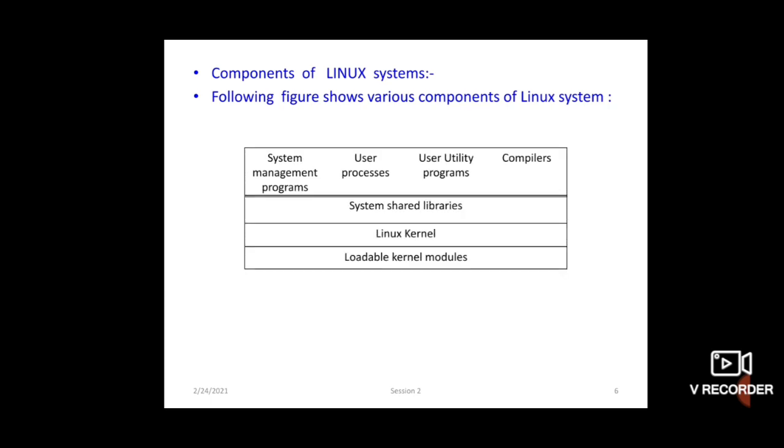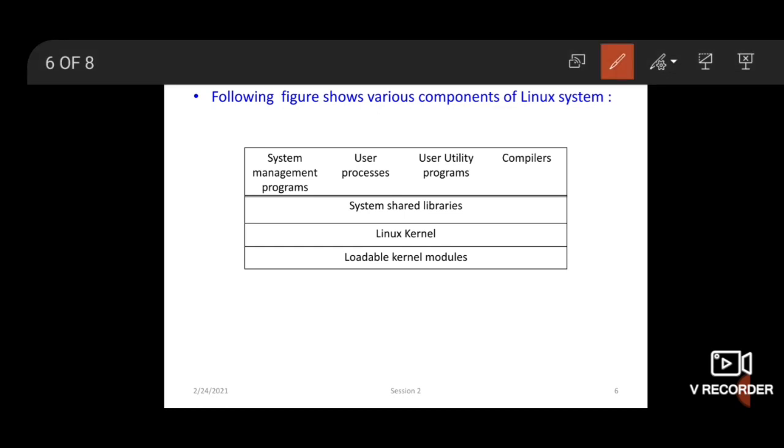In these components of the Linux system, the last layer is loadable kernel modules, then the Linux kernel, then system shared libraries, and then system management programs, user processes, user utility programs, and compilers.